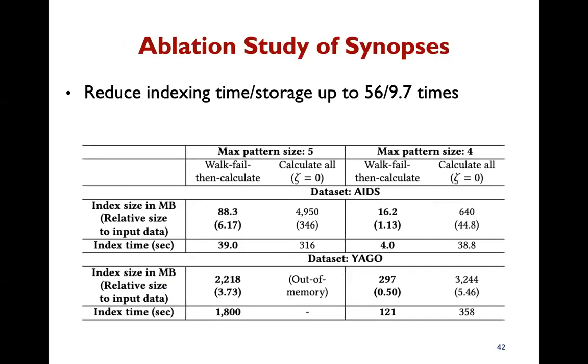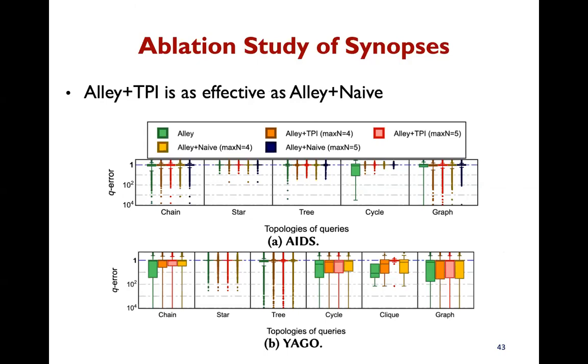We also perform an evaluation study of our indexing approach, where the x-axis is the max pattern size to index, and the y-axis shows the measures. In each cell, the right side shows the result for the naive approach, indexing all possible patterns, and the left side shows the result of our walk, build, and calculate approach to index tangled patterns. You can see that index time and storage can be reduced by up to 56 and 9.7 times respectively. This shows that our indexing approach is as effective as the naive approach.